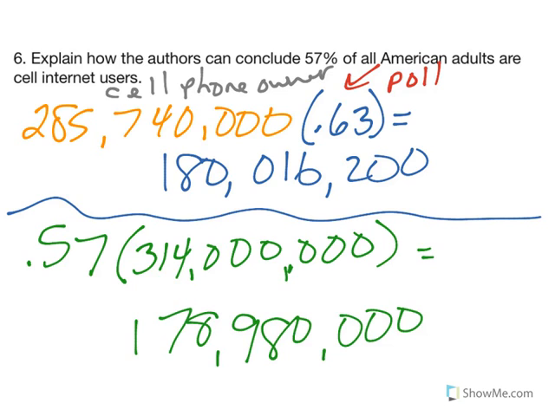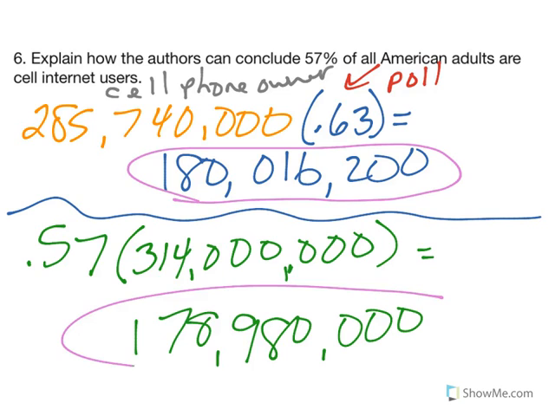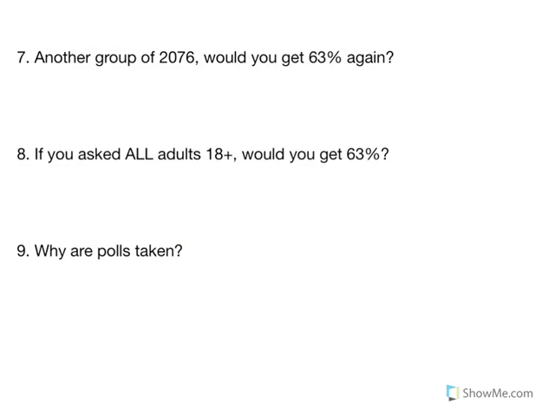When I look at these two numbers, this number I just circled in purple and this number, we're off by about 1 million. And when you're talking about numbers this big, that's pretty close. So this is my interpretation of this question, but this is why I believe you can say 57% of all adult Americans are cell internet users based off of this information. So it kind of works, looking at it two different ways.